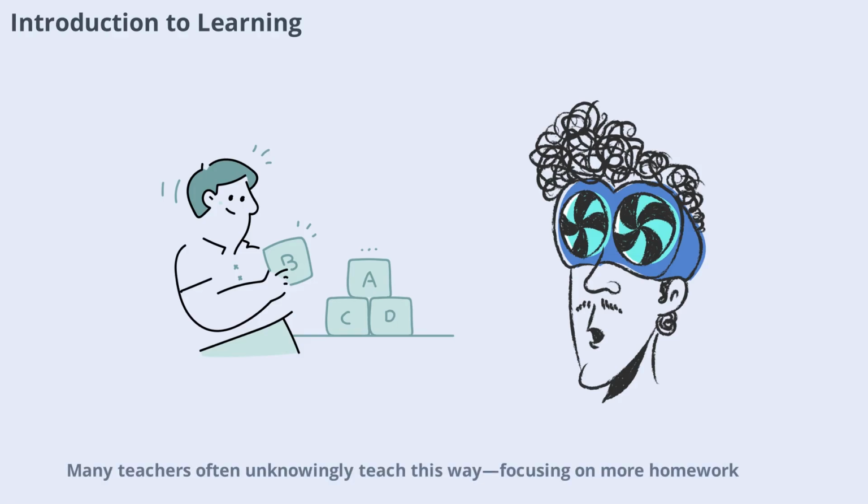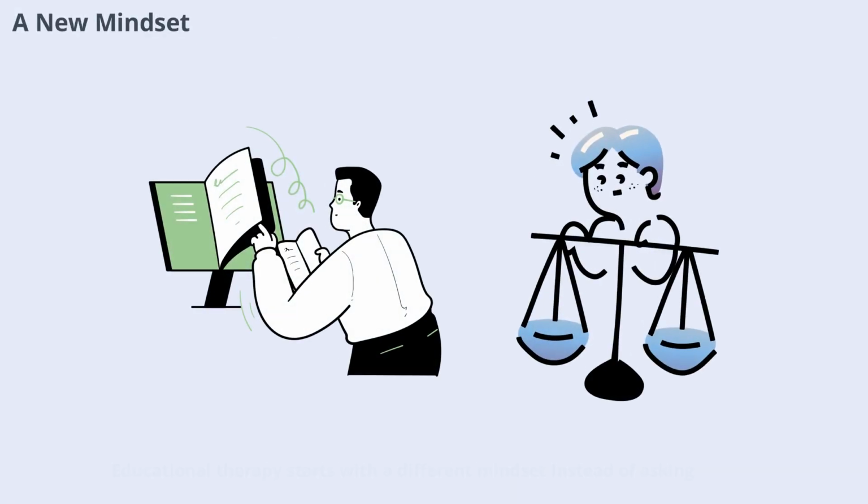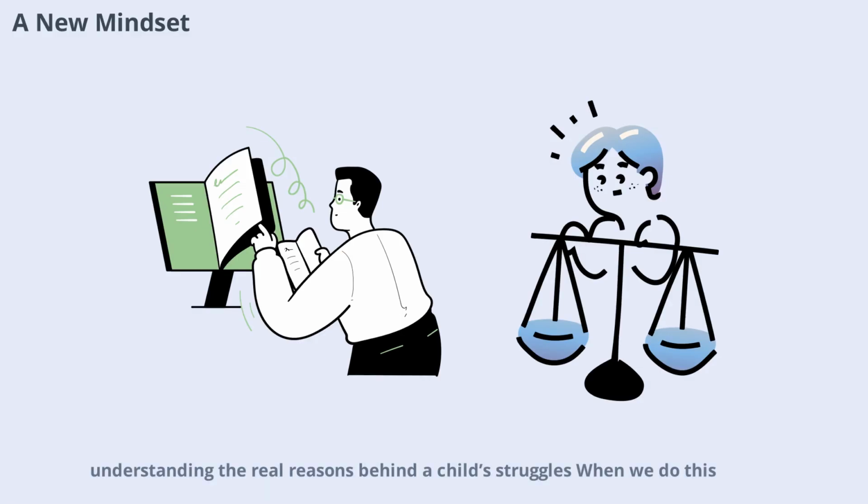Many teachers, often unknowingly, teach this way, focusing on more homework, more memorization, and more repetition without asking the most important question: why is the child struggling in the first place? Educational therapy starts with a different mindset. Instead of asking, how can I make the child work harder, we ask, what is happening inside the child's brain that makes learning difficult? This shift in thinking is at the heart of effective teaching. It's about looking beneath the surface and understanding the real reasons behind a child's struggles.